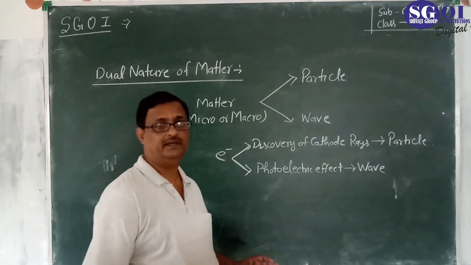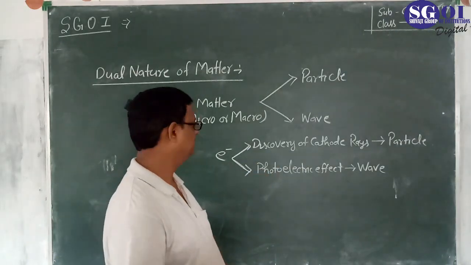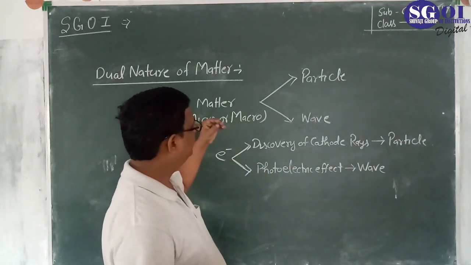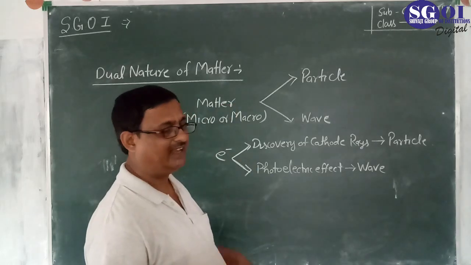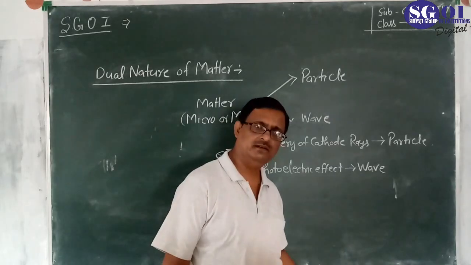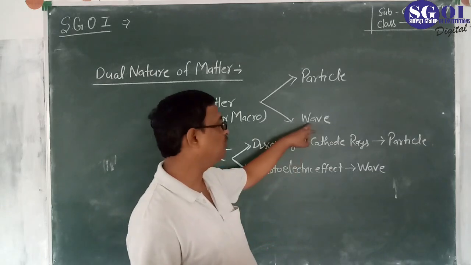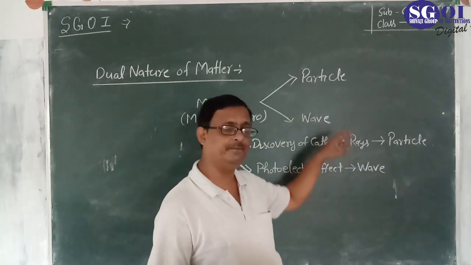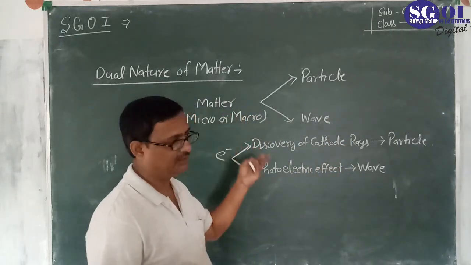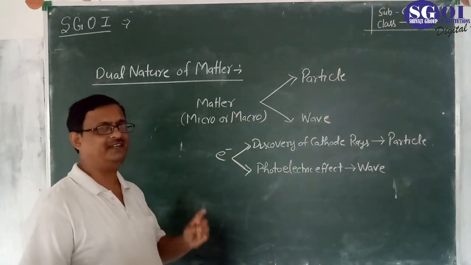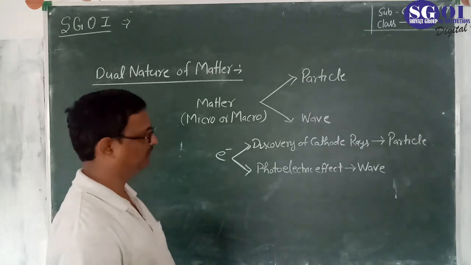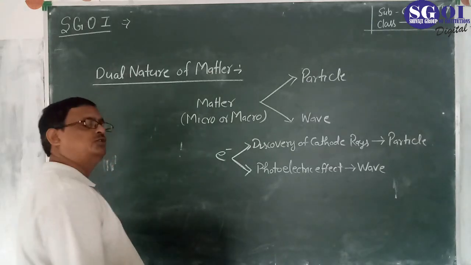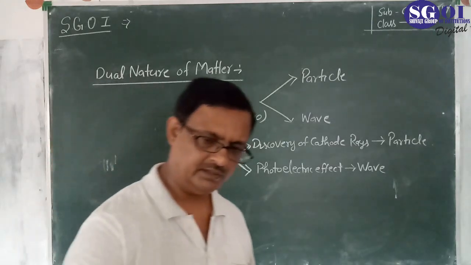But at any instant, if a matter exhibits particle nature, at that time it doesn't show wave nature. If it exhibits wave nature, then it doesn't show particle nature. It means one type of behavior at a time. Okay, this is dual nature of matter.